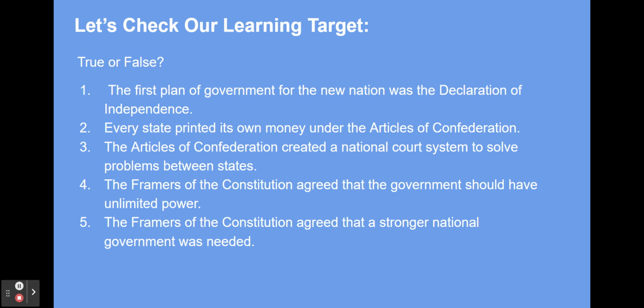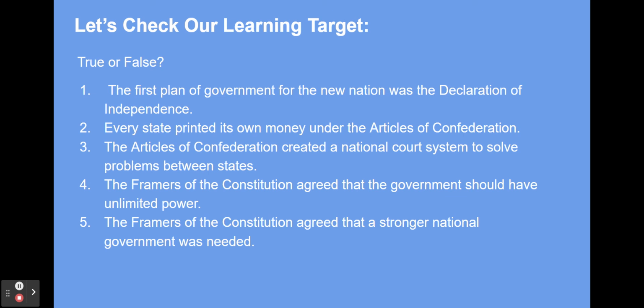Number 2. Every state printed its own money under the Articles of Confederation. This is true and was one of the problems that the country faced. Number 3. The Articles of Confederation created a national court system to solve problems between states. This is false. One problem under the Articles of Confederation is that there was not a national court system to settle disputes between states.